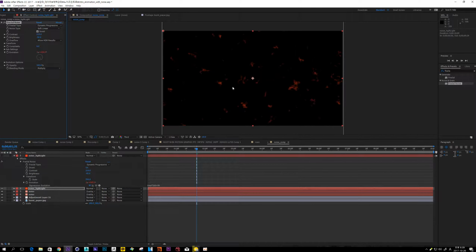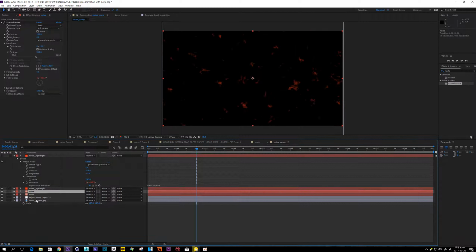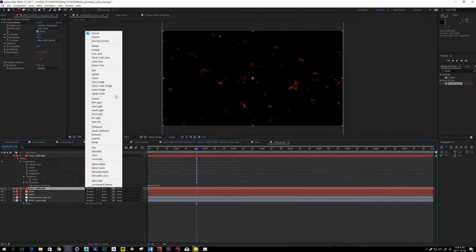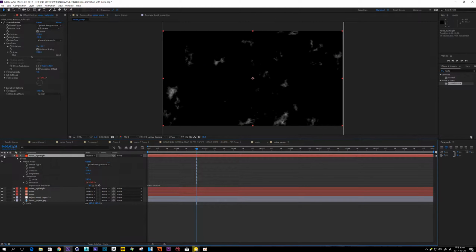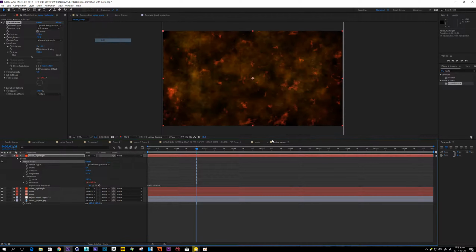So I check multiply, and this blending mode is blend this layer and with these layers. It is little bit hard to explain. I think you guys catch the point. So it is change also, multiply and add.